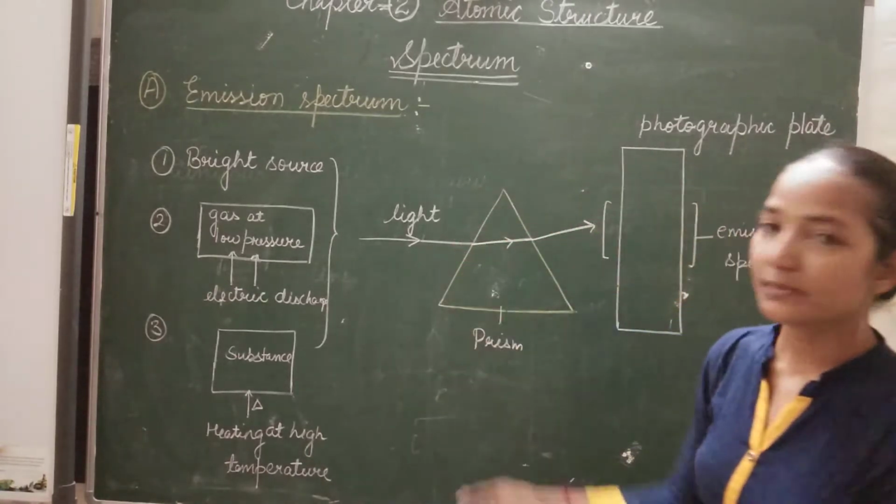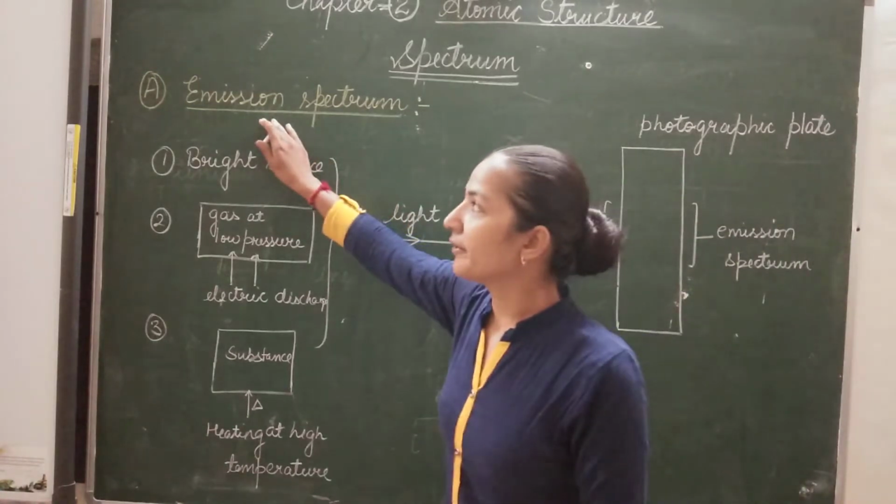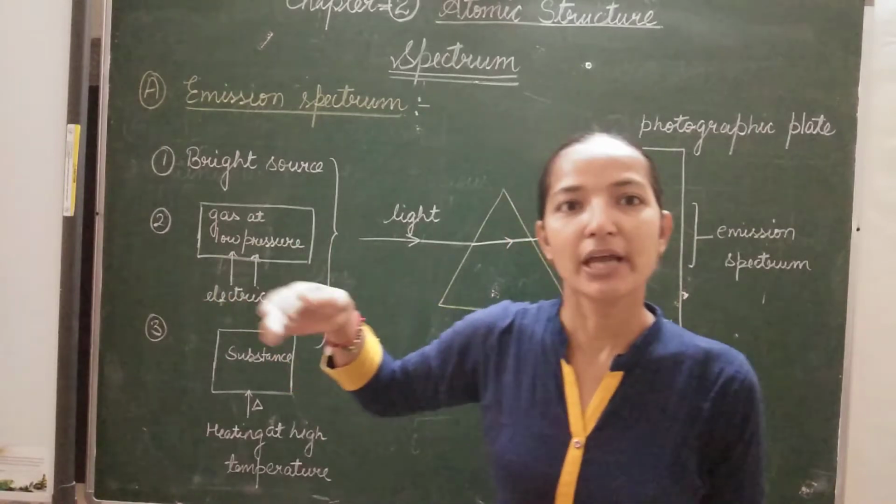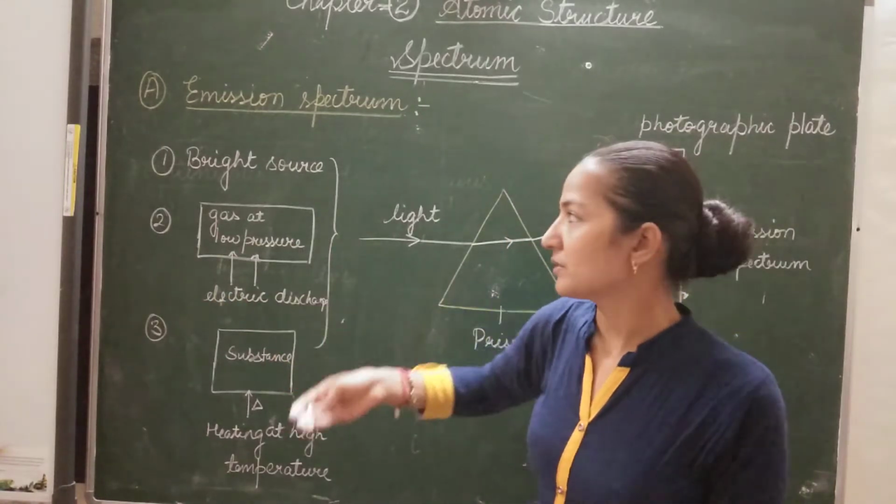So what is emission spectrum? The word emission means to emit radiations.